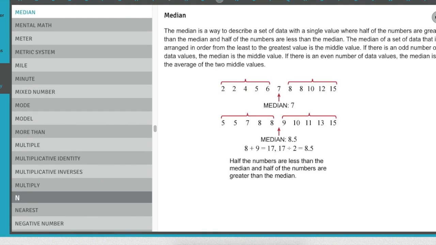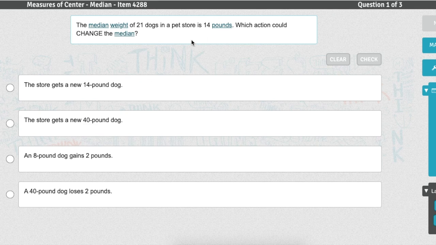Going back to the question though, it says, which action could change the median? So the store gets a new 14-pound dog. If they measured 21 dogs and they got another 14-pound dog, do you think that's really going to change anything? May not, because they're only adding one dog and it's going in the middle just next to the 14 again. So you're probably going to end up with 14 plus 14 equals 28 divided by 2.